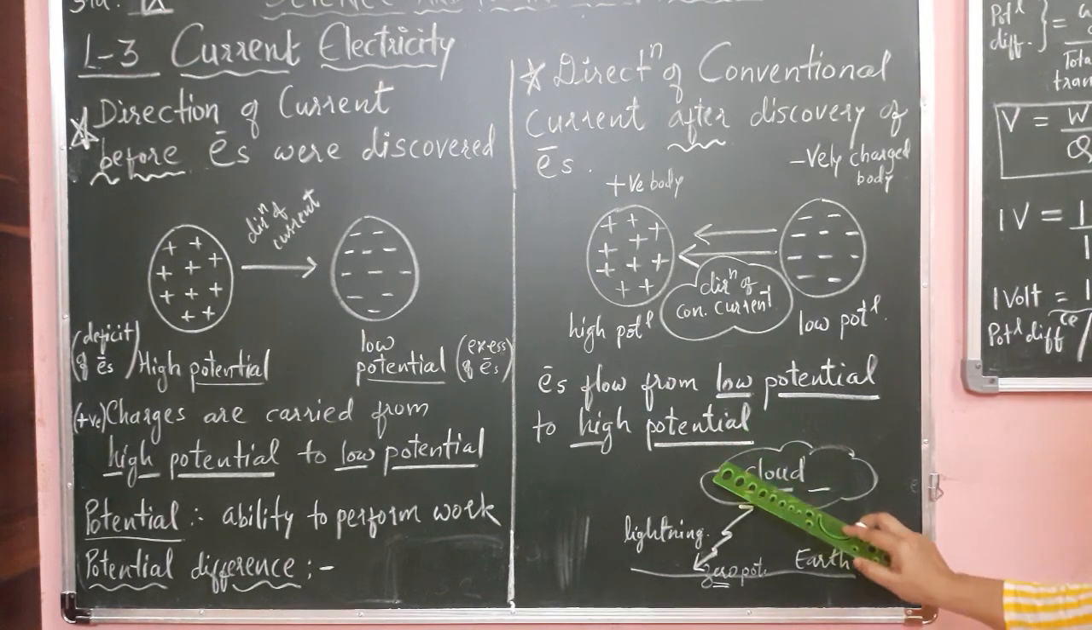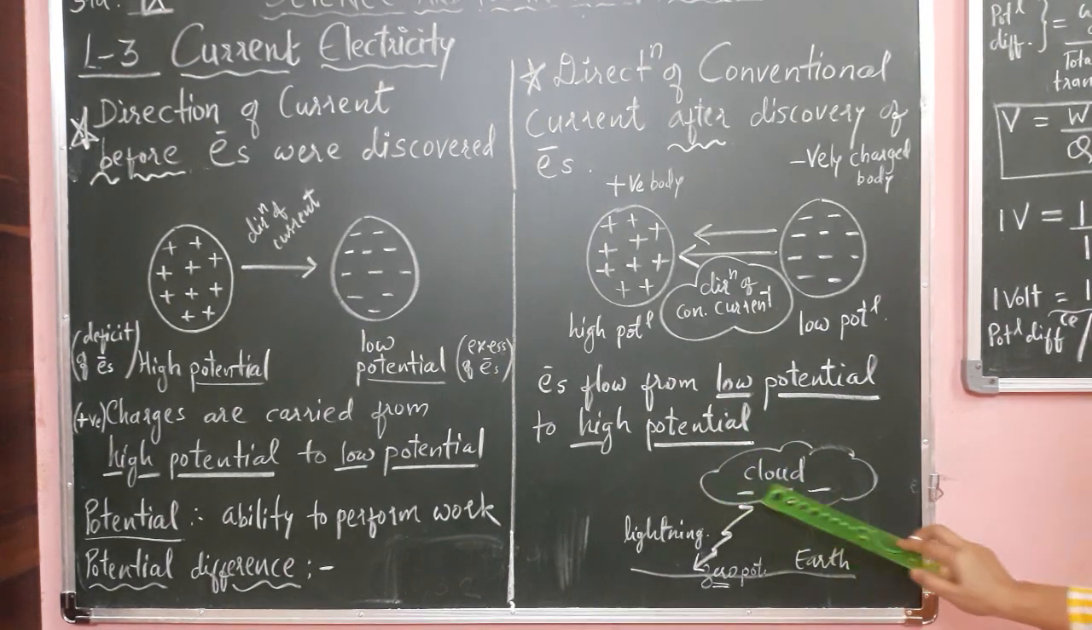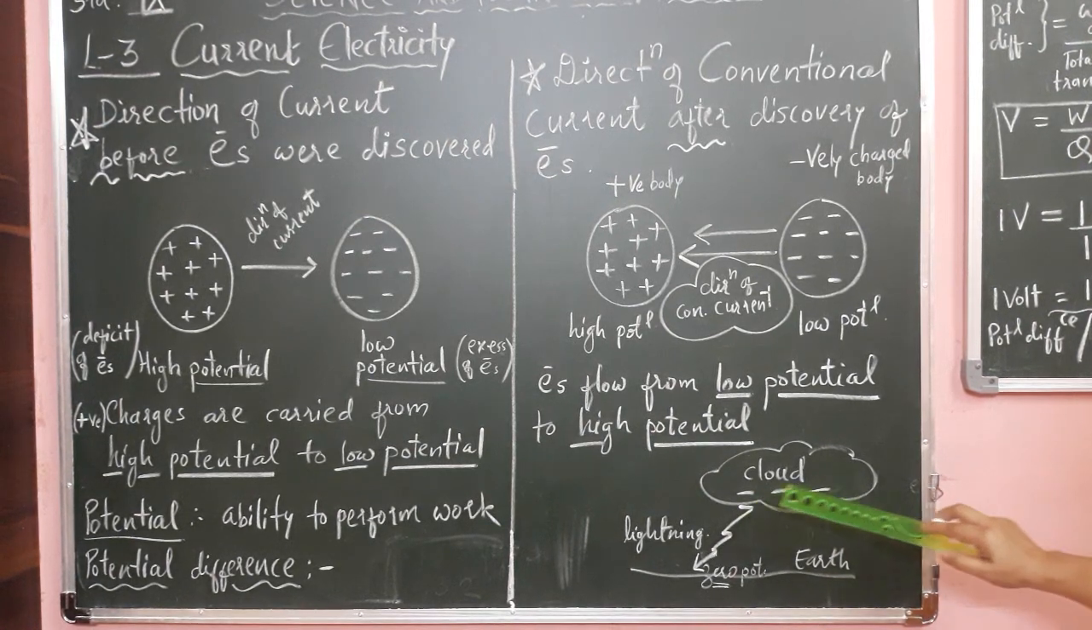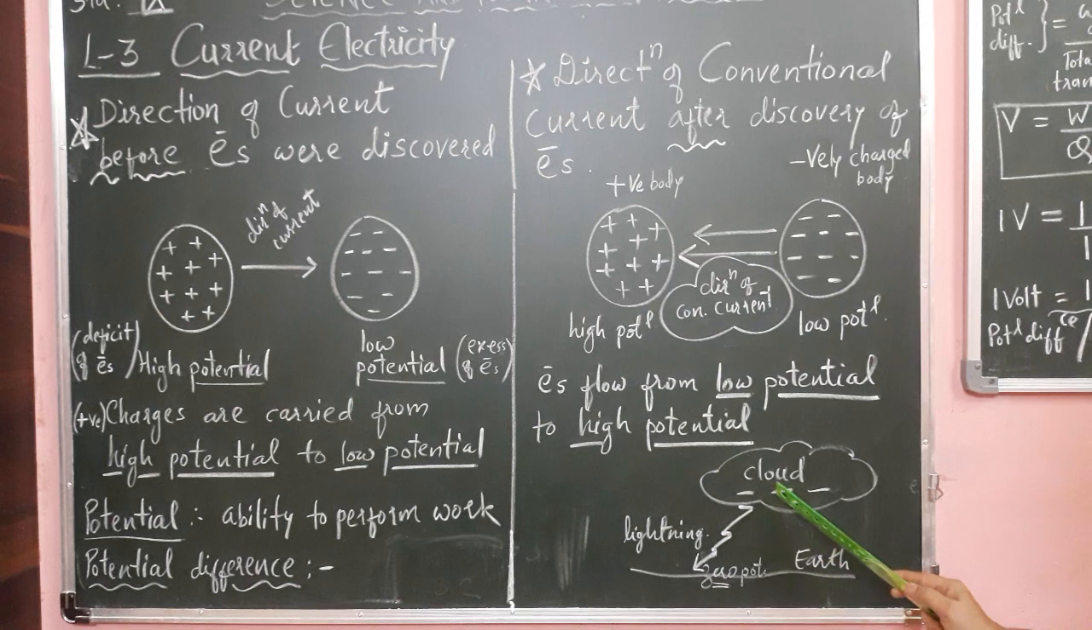Consider the example of clouds. Clouds have negative charges, so this is the negatively charged body, and the lightning strikes the ground, the earth, which is at zero potential, that is the more positive potential. Zero is greater than negative. So this is the flow of electric current from the negative to the positive terminal, or the positively charged body.